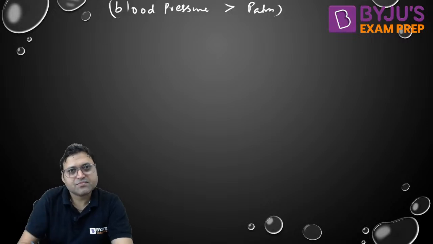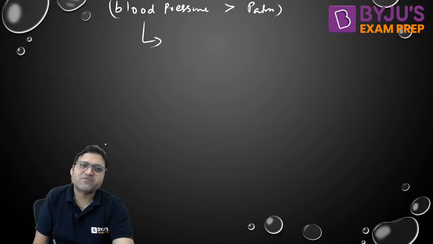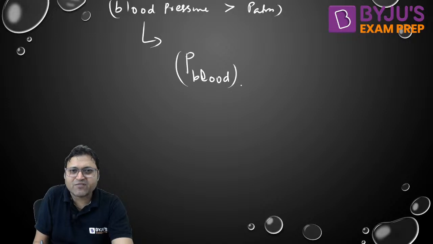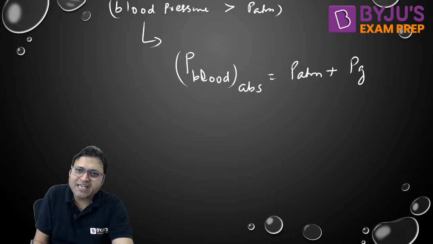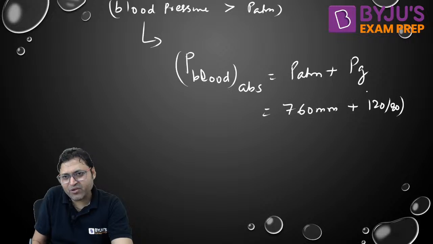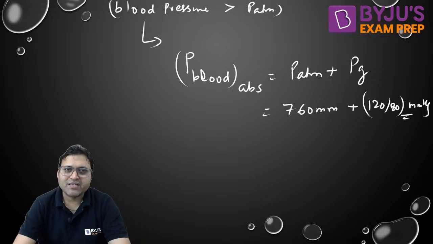If I ask you what is the absolute pressure of the blood, then it will be atmospheric pressure plus the gauge pressure. So atmospheric pressure is 760 mm plus 120/80 millimeter of mercury. So this is how the blood pressure is having a greater quantity than the atmospheric pressure.